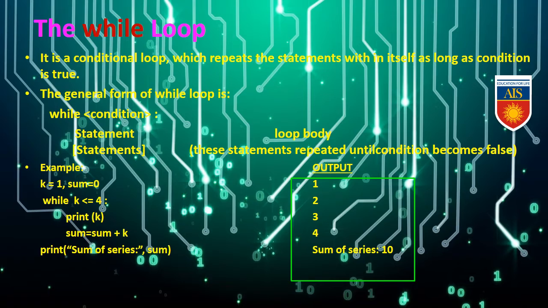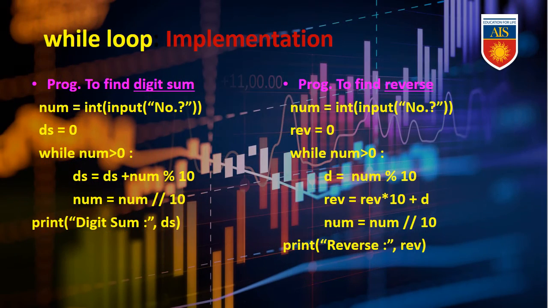Example of this while loop: k = 1, sum = 0, while k <= 4, it will print k, sum = sum + k. Finally, it will print the series sum. Here we can see the output 1, 2, 3, 4, and the sum of the series is shown. While loop implementation: program to find digit sum and program to find reverse. So both the programs we will discuss one by one.